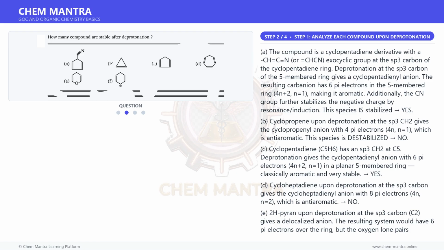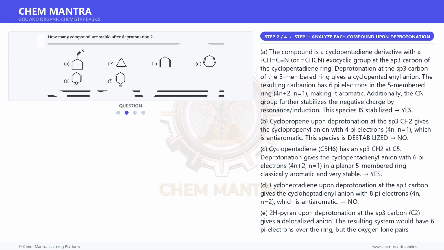Yes. D. Cycloheptadiene upon deprotonation at the sp3 carbon gives the cycloheptadienyl anion with 8 pi electrons, 4n, n equals 2, which is antiaromatic.